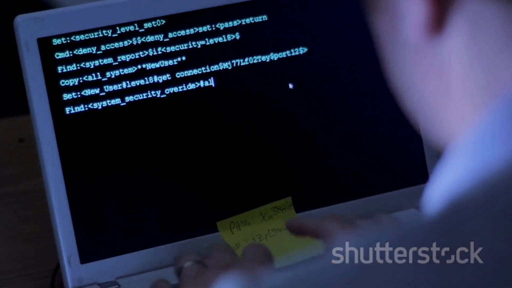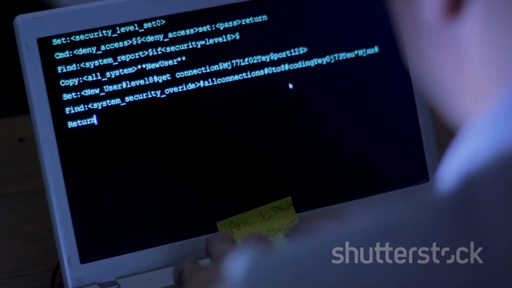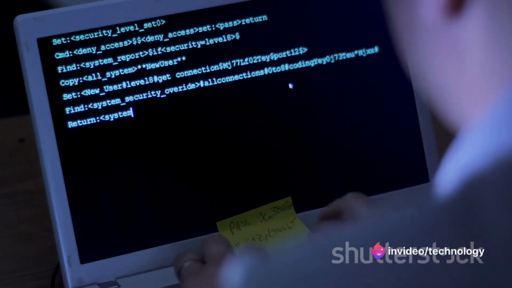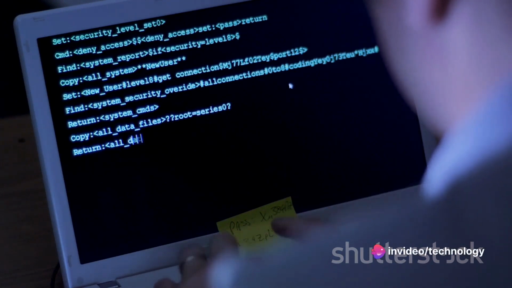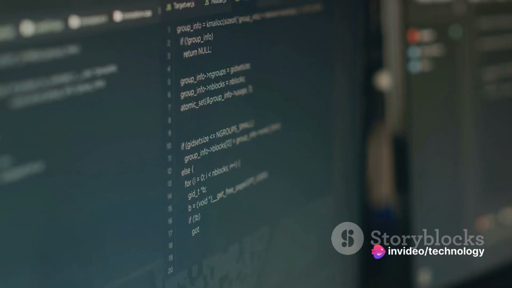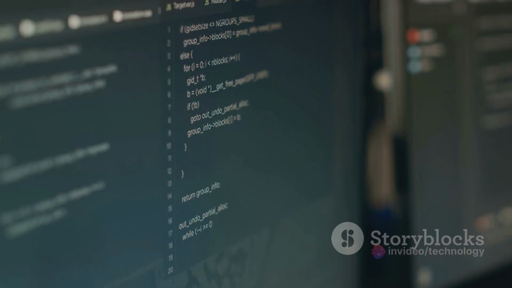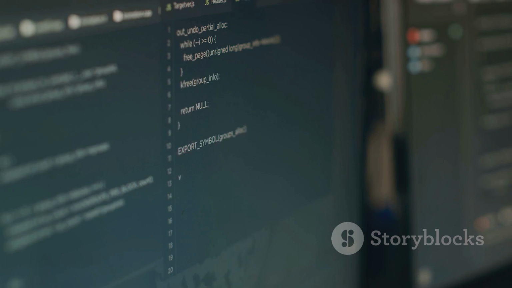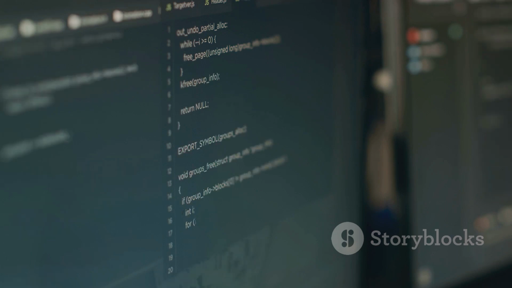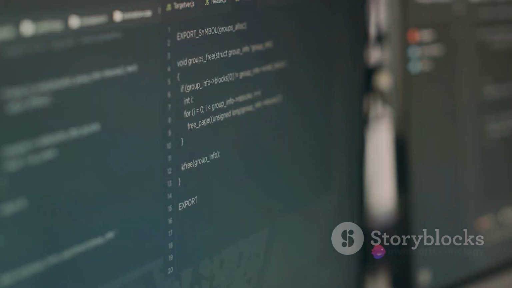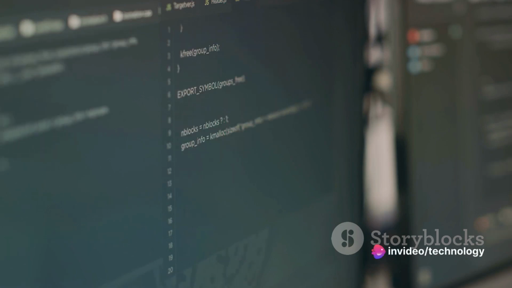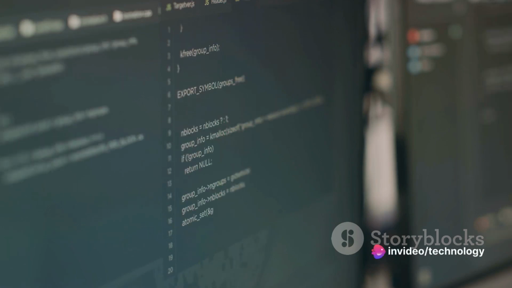Now, if you're not familiar with what I mean by environment, think of it as the habitat for your code. It's the world where your scripts live and breathe. We've got to make sure you're running a Unix-like operating system such as Linux or macOS, because Bash scripting is native to these platforms. Don't worry, if you're on Windows, you can use tools like WSL, Cygwin, or Git Bash to get the job done.